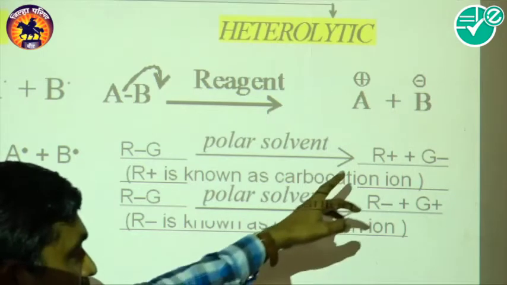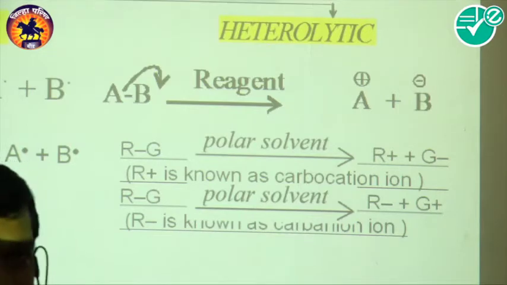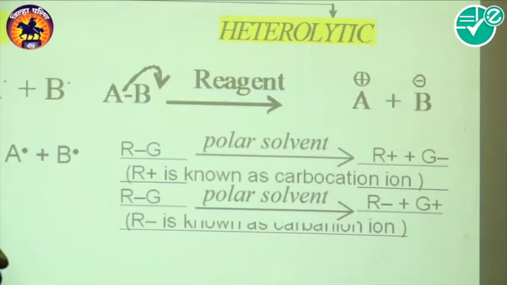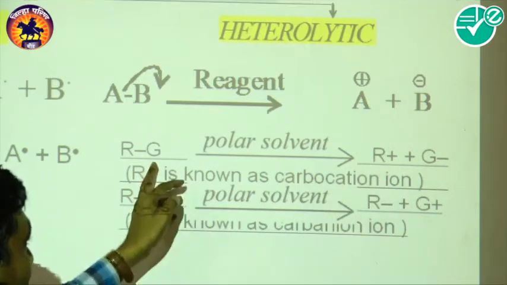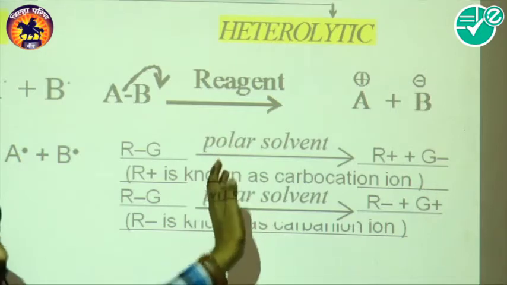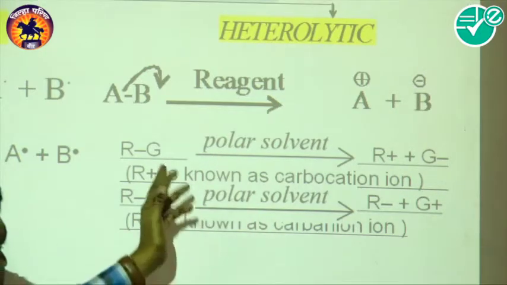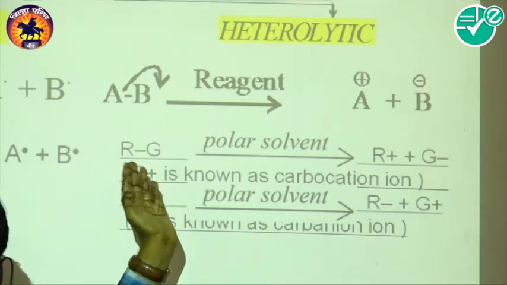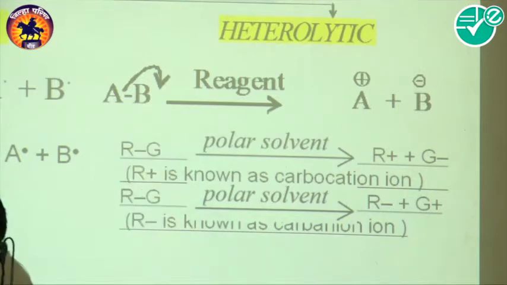So the carbocation, a positive charge carbon species having 6 electrons in its outermost shell, is formed when the other species has more electronegativity, and therefore that more electronegative species carries both the electrons. In this way unsymmetrical breaking takes place.